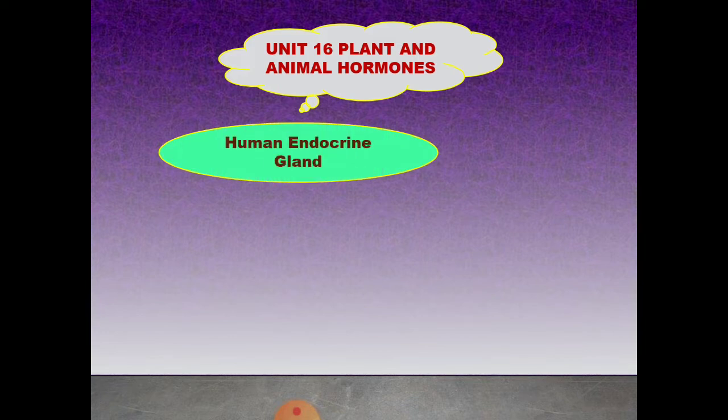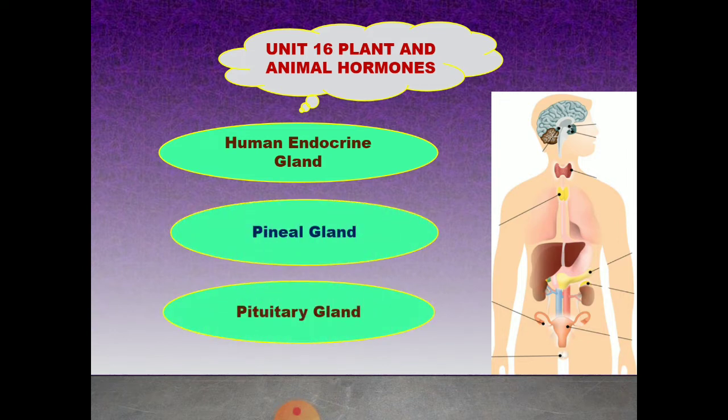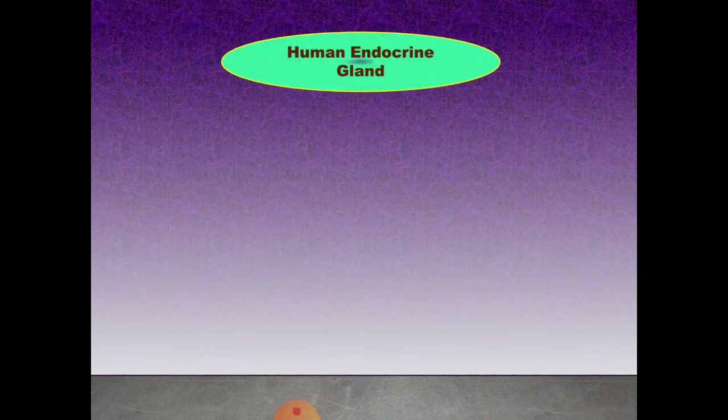Human endocrine glands, in that, pineal gland and pituitary gland. Human endocrine glands possess versatile communication to coordinate biological function. Two kinds of glands are there. One is exocrine, the other one is endocrine. Exocrine glands have a specific duct. Examples: salivary glands, mammary gland and sweat gland.